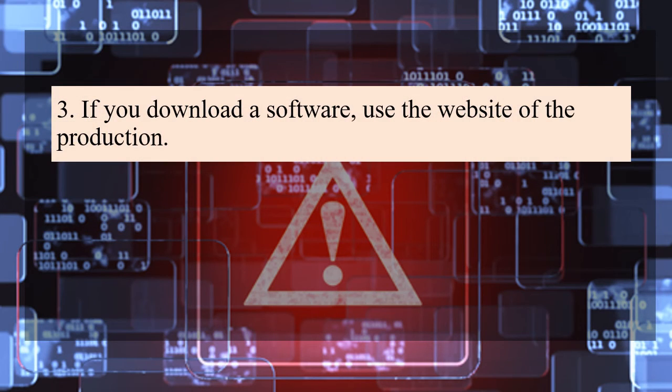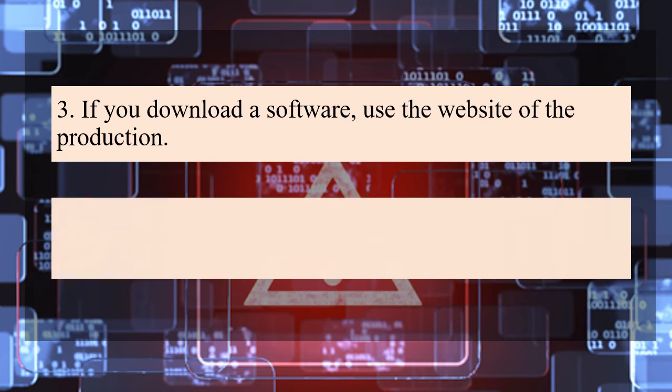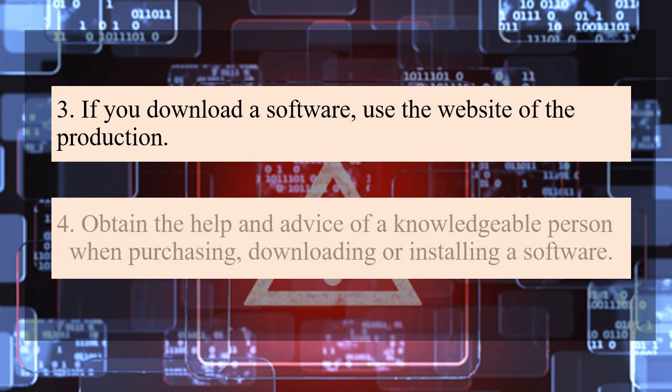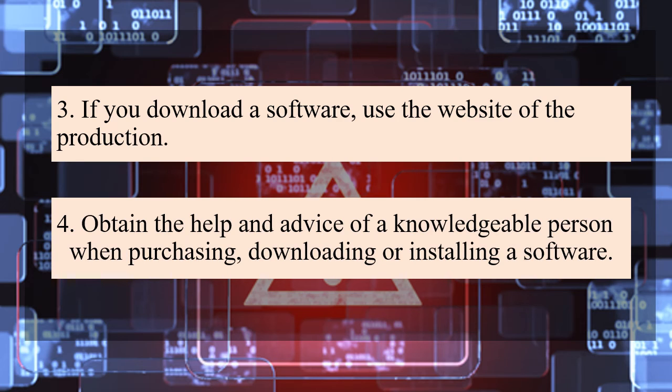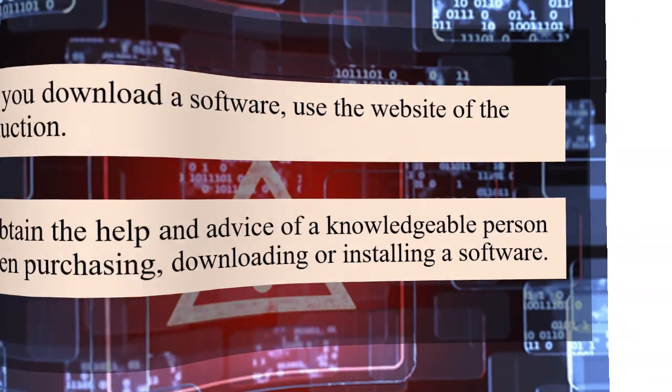If you download a software, use the website of the production, which means you can visit the website of the software owner or the company and then download it. Last one is to obtain the help and advice of a knowledgeable person when purchasing, downloading or installing a software. When you are going to get a new software, it's better to ask for help from a person who is educated in this area.